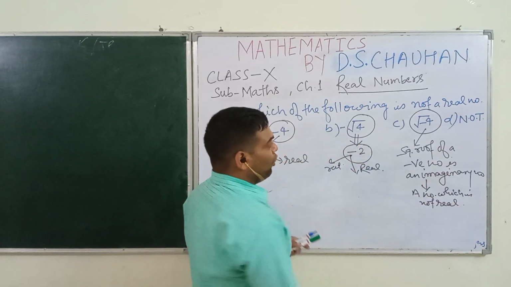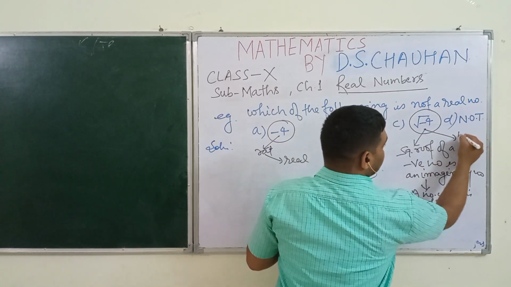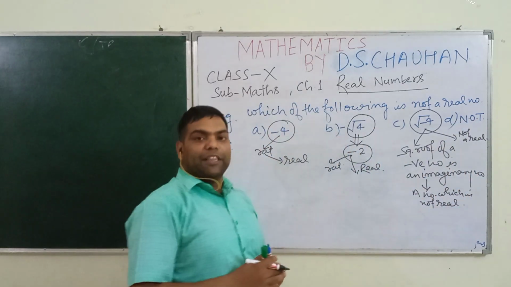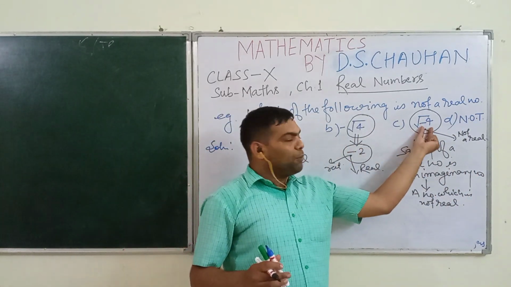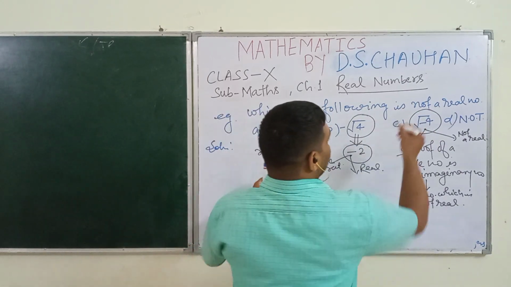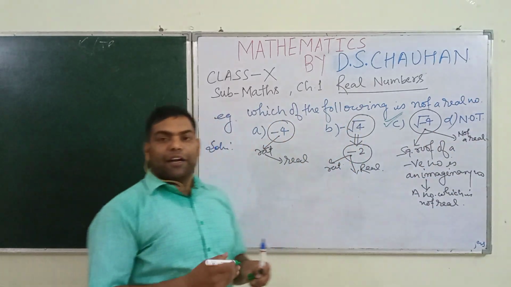Okay students, so this is not a real number. So in this way, under root -4 is the correct answer. Which of the following is not a real number? Under root -4 is not a real number.